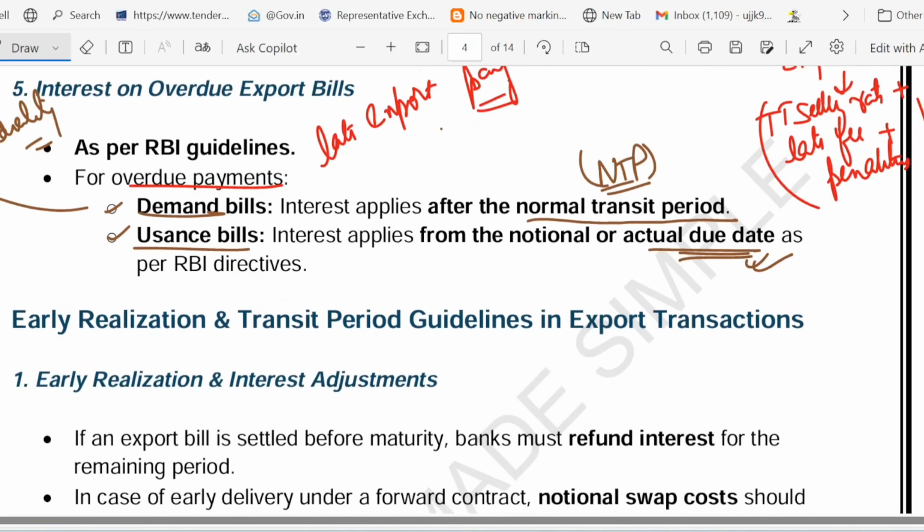Let me give you one example. Take the case of a credit card. Like a credit card bill, if you pay on time, then no interest you have to pay because you have done payment on time. But suppose you pay late, what happened? Then interest piles up from the due date. That is the point. So demand bill is like you are paying on time, so interest applies after the normal transit period, and usance bill you are paying late, so interest applies from the notional or actual due date. That is the point.